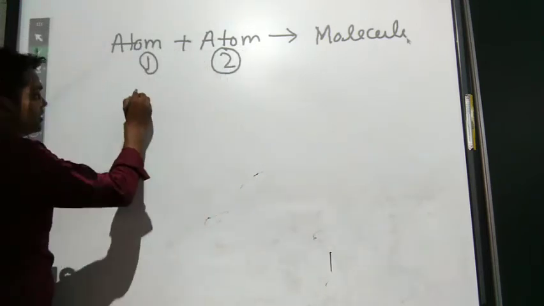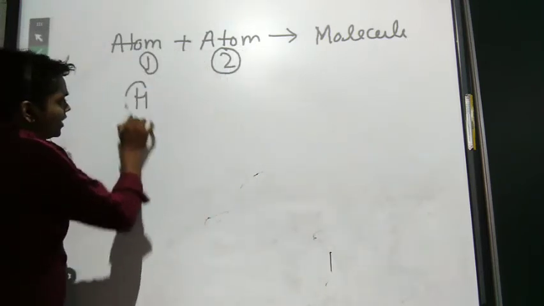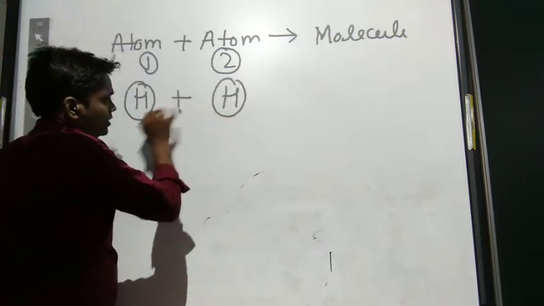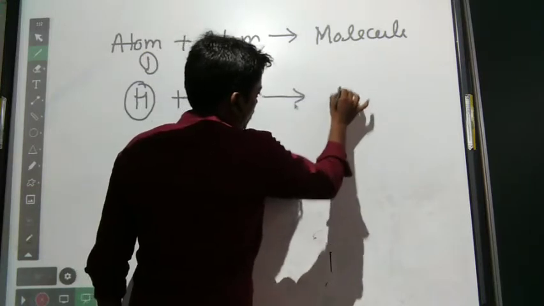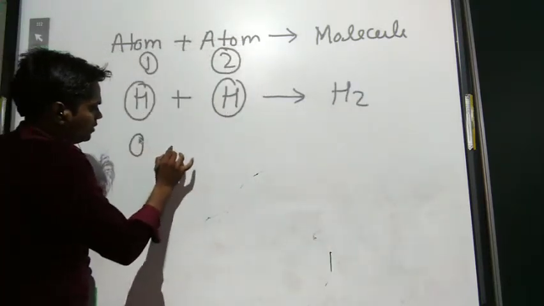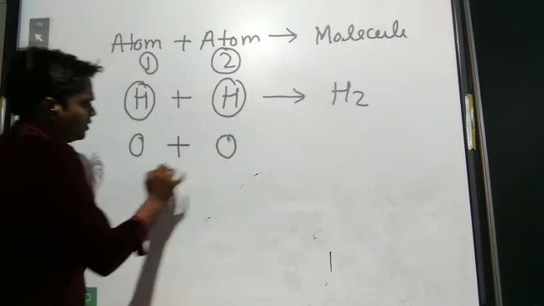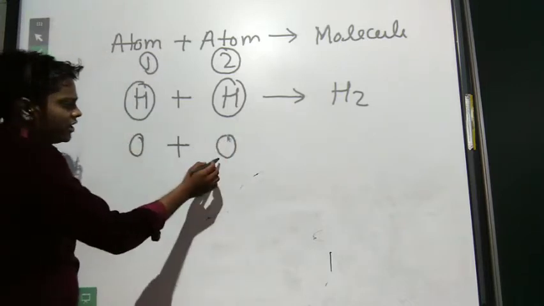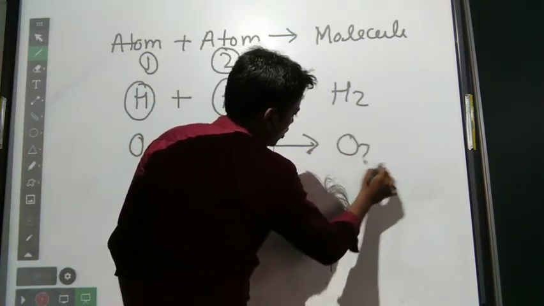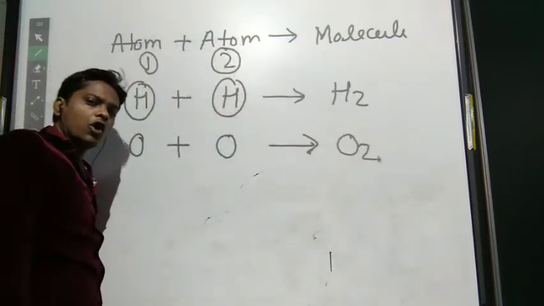One atom of hydrogen and one atom of hydrogen combine together to form H2. One atom of oxygen and one atom of oxygen combine together to form one molecule of oxygen.